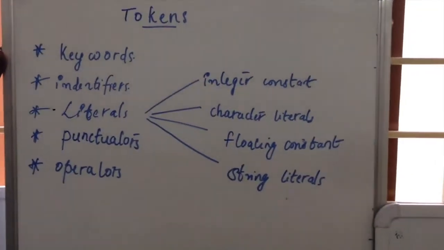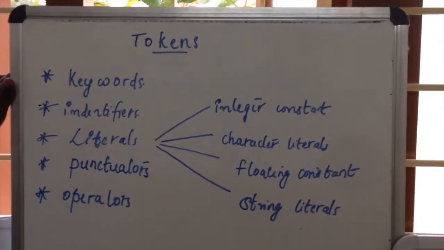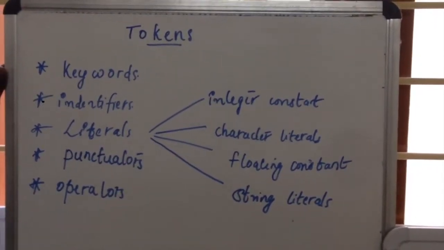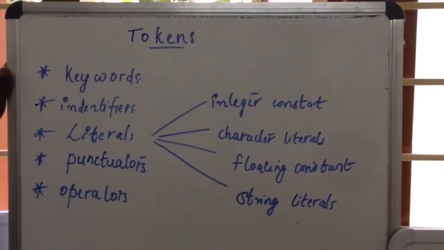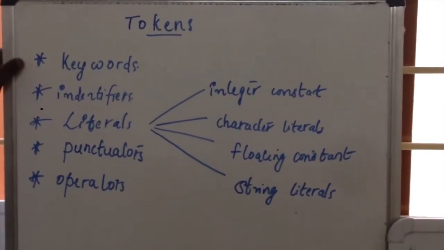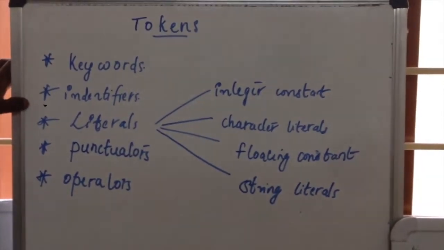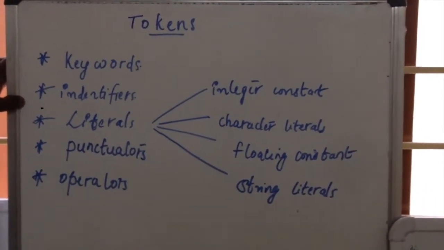So our topic is token. Token means the smallest individual unit in a program. Every unit in a program can be taken as tokens. There are 5 different tokens: keyword, identifiers, literals, punctuators and operators.